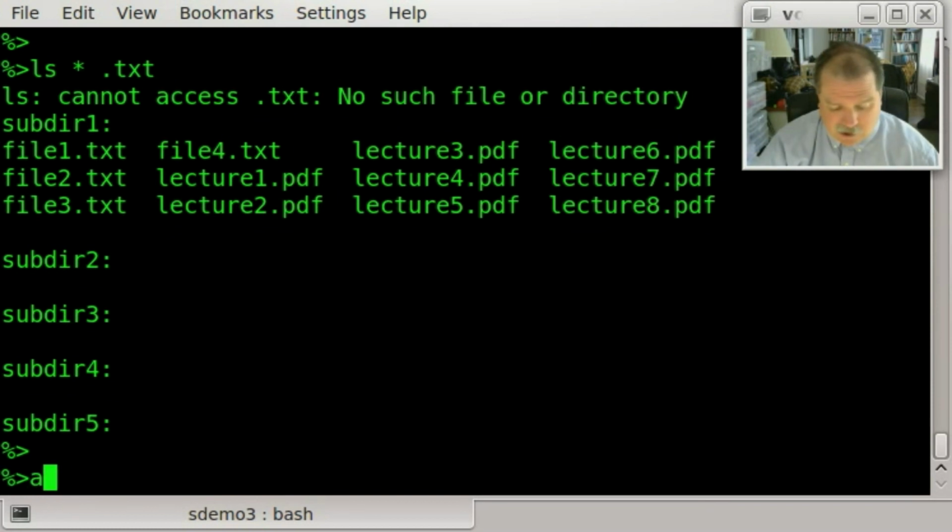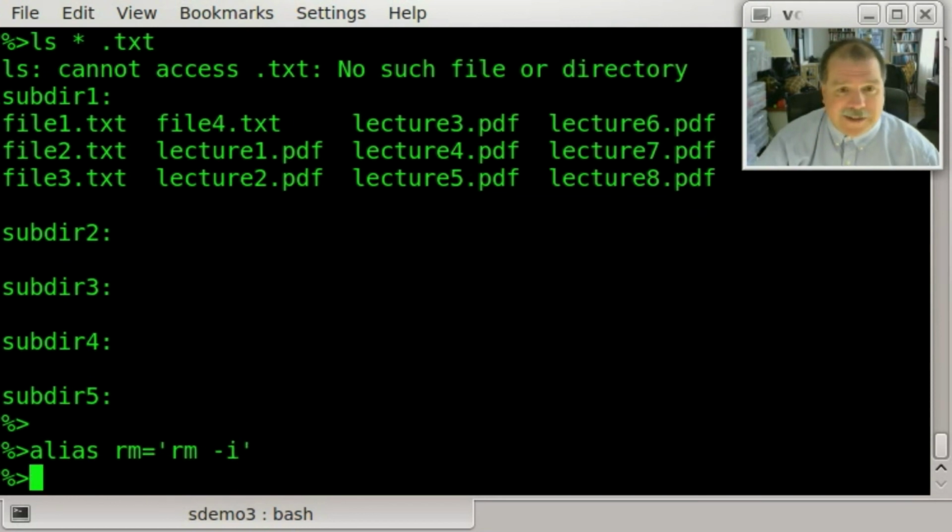In this case, all I would have had to do was alias rm equal rm space -i in single quotes like this. Now, when I did the rm command and used the wildcard, it would have prompted me for each removal, giving me a chance to say no. Doesn't necessarily mean you're not going to, in a fit of carelessness, randomly reply yes.